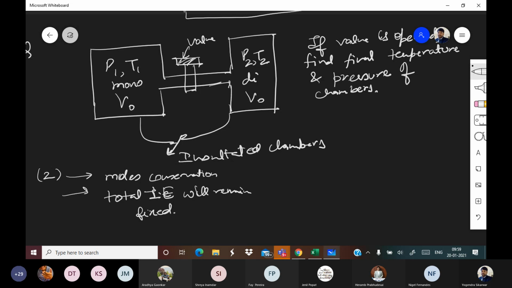Davis, do these two things and then give your answer. Your P final will not be (P1 plus P2) by 2. Don't be in a hurry to get the wrong answer. Okay, everyone, I want all of you to solve this question.